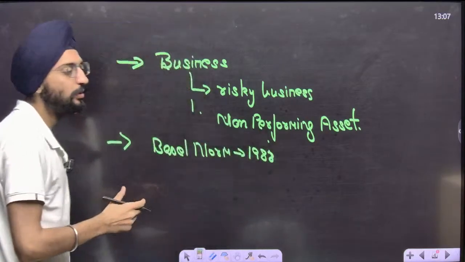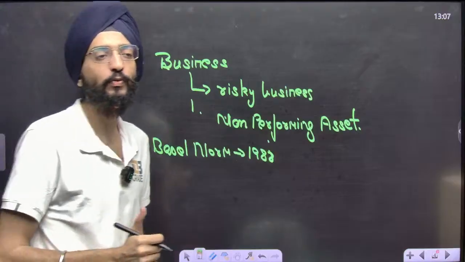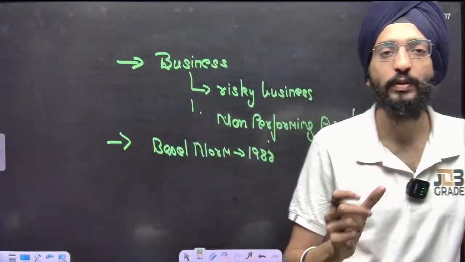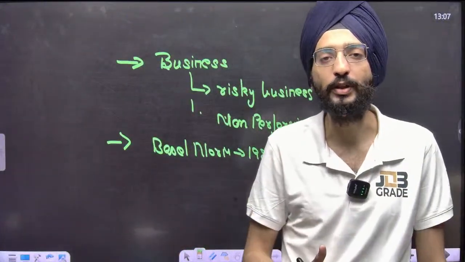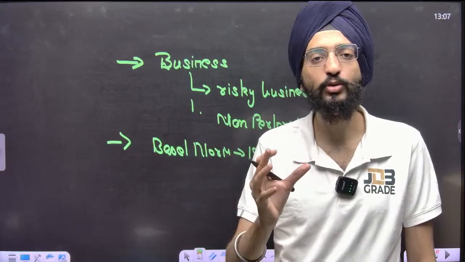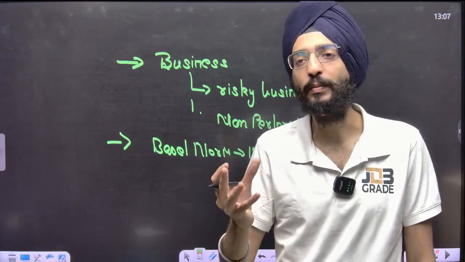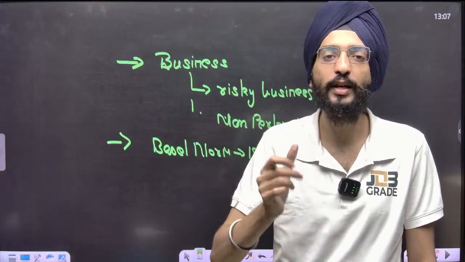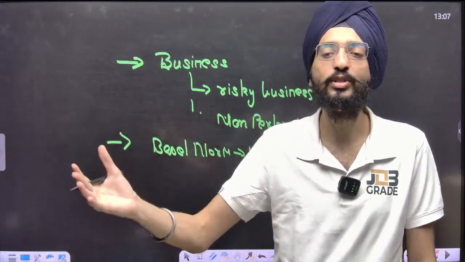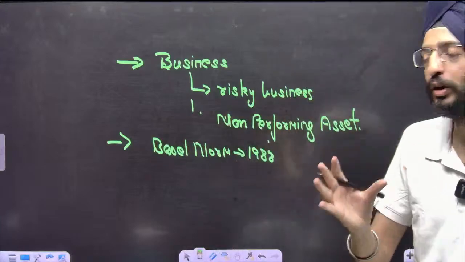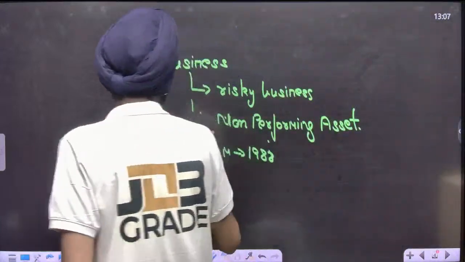What's the objective of the Basel norms? The objective is to protect banks from any sort of bankruptcy. That's the primary motive: to secure banks against the uninsured or collateral-less loans that they distributed. That's the basic meaning of the Basel norms that came out in 1988.